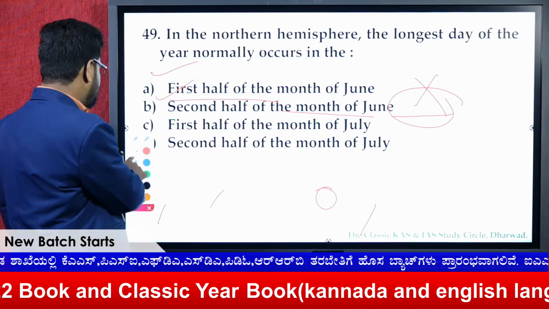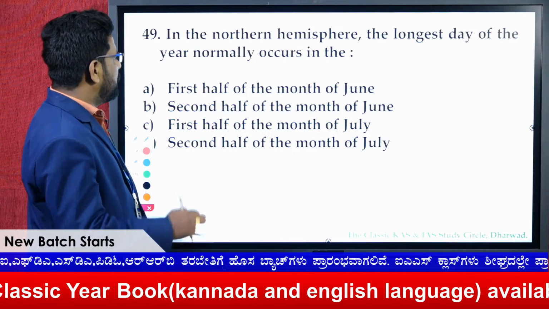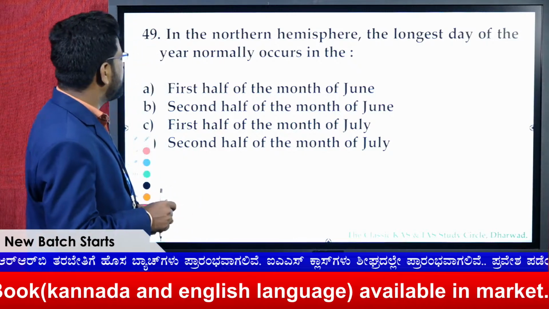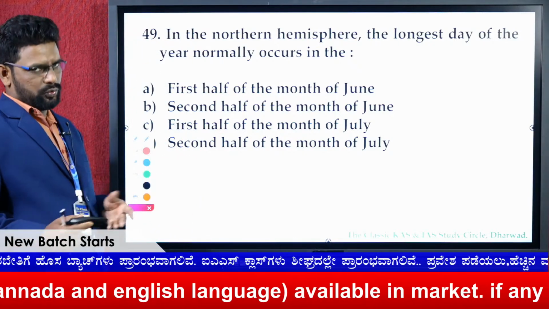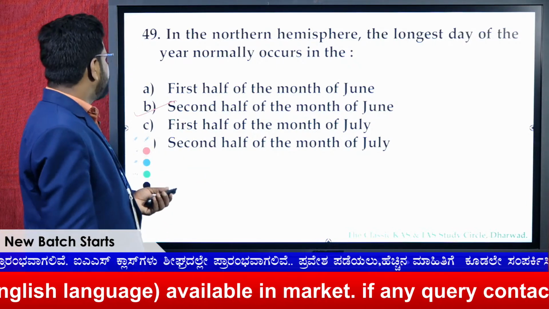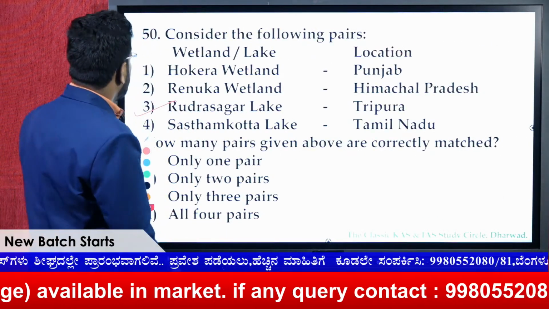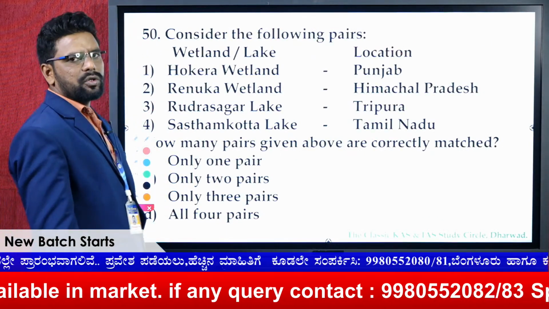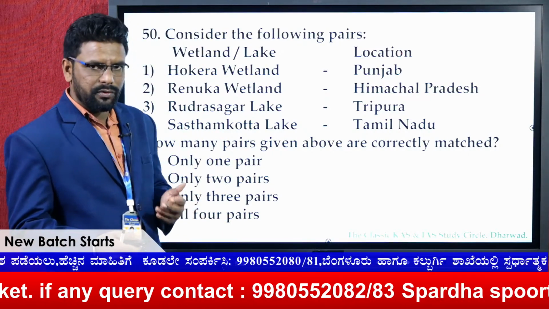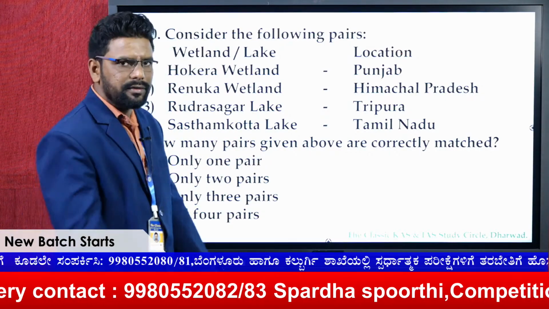So next, go with that. This is again a very easy one. The longest day of the year normally occurs when? As you know, June 21 is in the second half of the month of June. So you can go with the option, 49 is B. There is no need to explain this. This is a factual question, and if you had gone through any of the GK based books, you would have attempted this one.